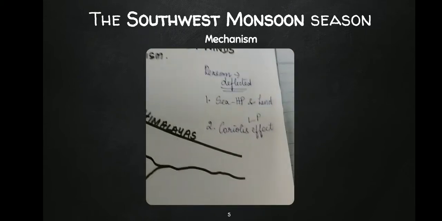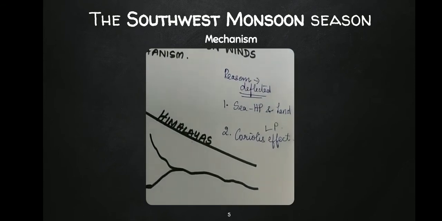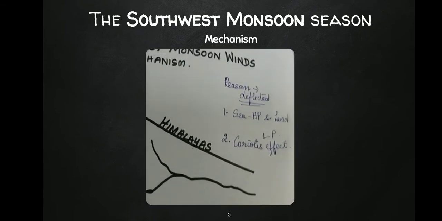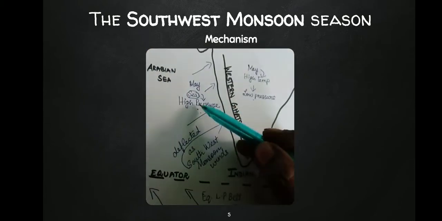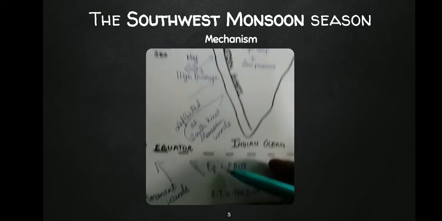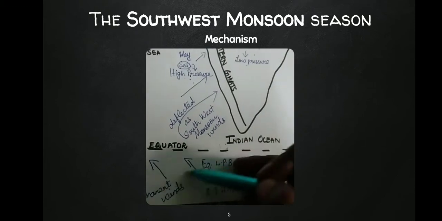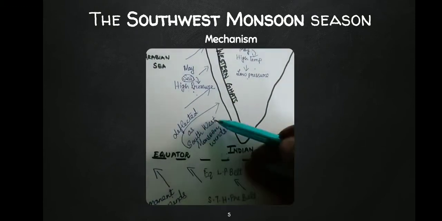That is due to the rotation of the earth, there is a shift in the pressure belt, right? So due to the Coriolis effect, as well as the sea having high pressure and the land having low pressure, this southeast trade wind in this region deflects as southwest.